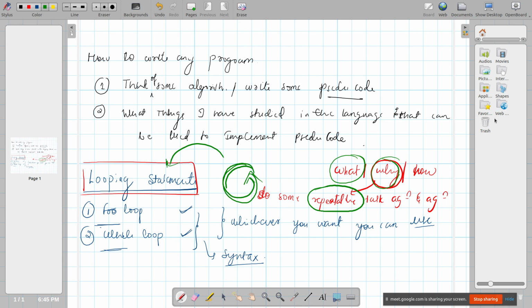Maybe a coffee machine is there, and the coffee machine also will be running again and again. As soon as you press the button, it will spill out the coffee. Again, when you press the button, it will spill out the coffee. Even you are actually in a loop. You go to college, you get up, have breakfast, go to college, come back, study, dinner, sleep, get up, breakfast, go to college, come back, study,